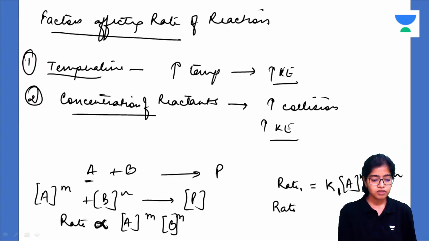Suppose this is the first rate, this is rate -1. -1 means the backward reaction. This is K -1. It will depend upon what? This is now the substrate for the backward reaction. It depends upon this. Got it?